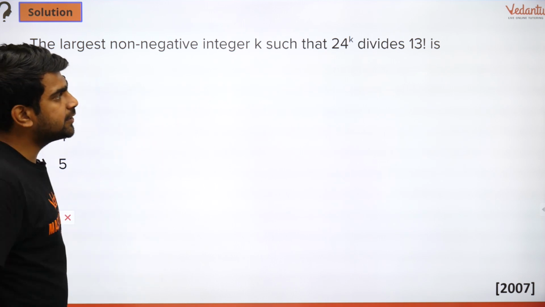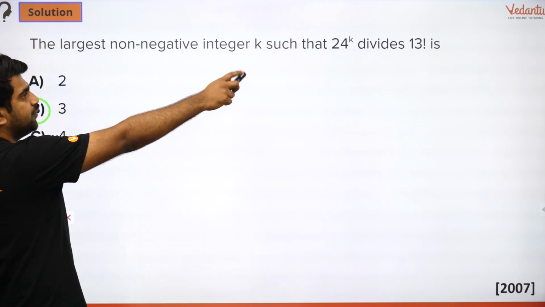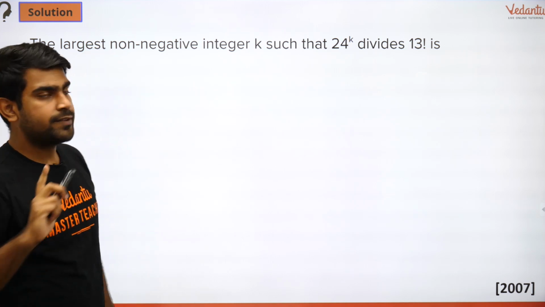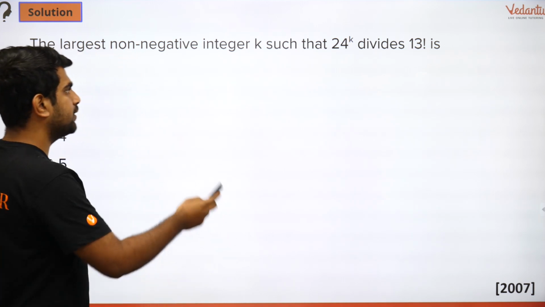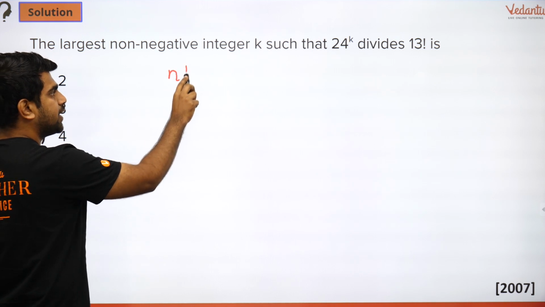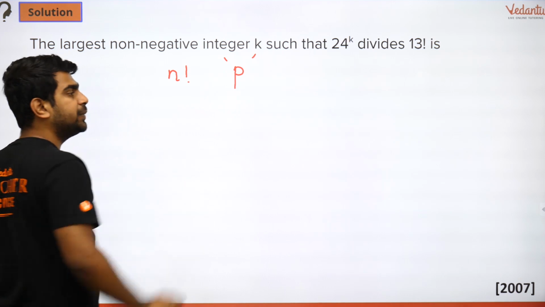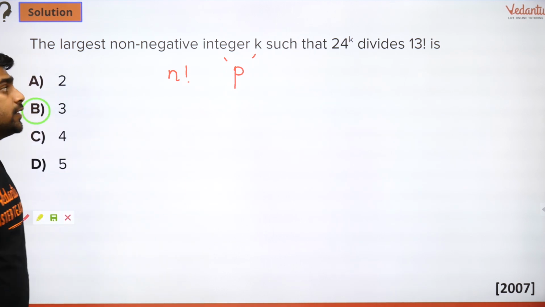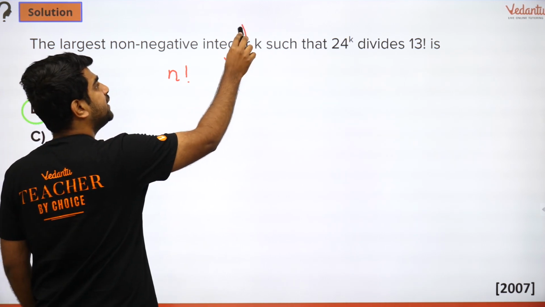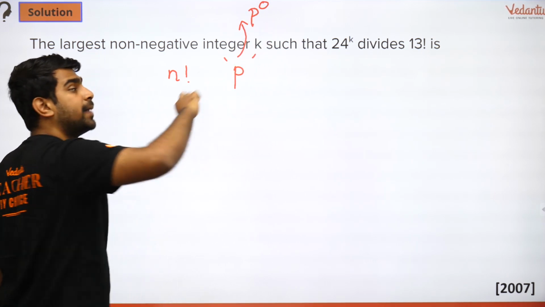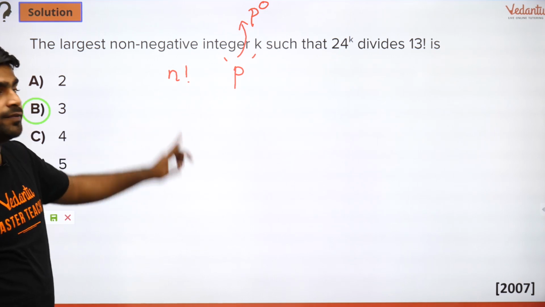What do we have here? 24 to the power k. What is the maximum power k that can divide 13 factorial? Now the concept behind this question is, if you have any number n factorial and you want to check whether it is divisible by a prime p, or what exponent of p divides it. What is the maximum power of p that divides n factorial?